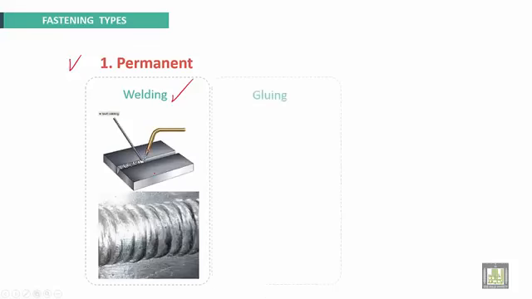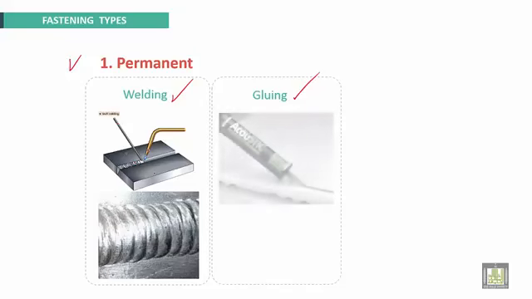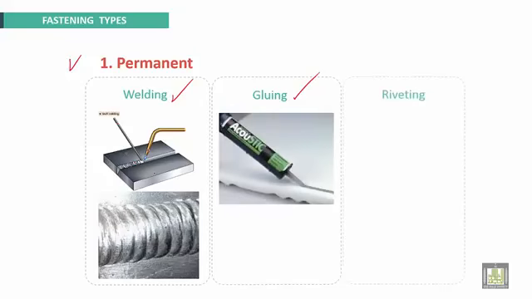First part, introduction. So many types of fastening. The first one is called permanent fastening. First example for permanent fastening is welding. Next is called gluing, by using glue. Third one, by using rivet or riveting.